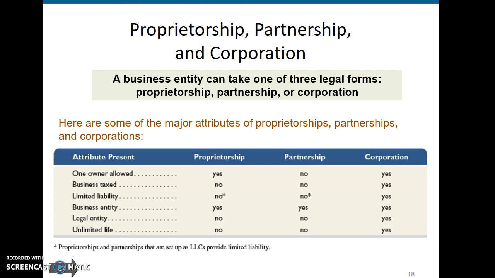And if we look here at the different attributes, one owner allowed. A proprietorship can have one owner. A partnership, no. It has to be at least two people. A corporation can have one owner.